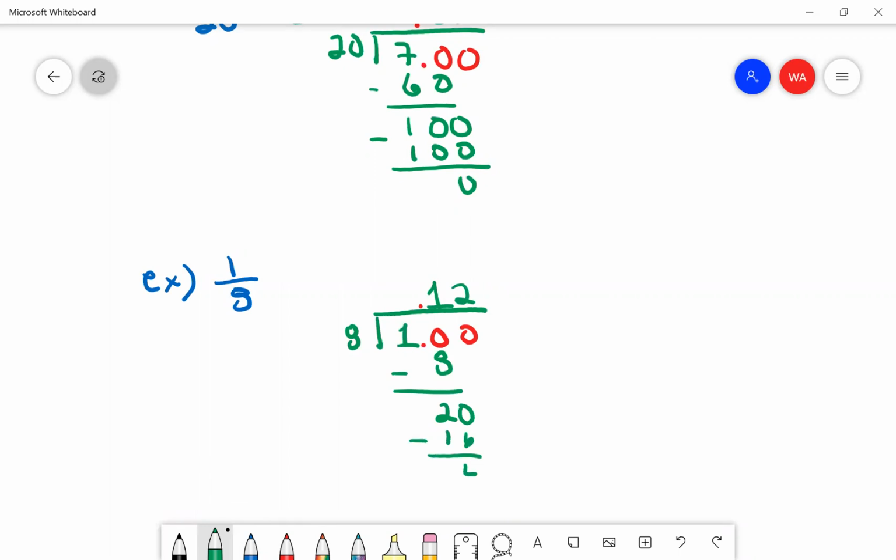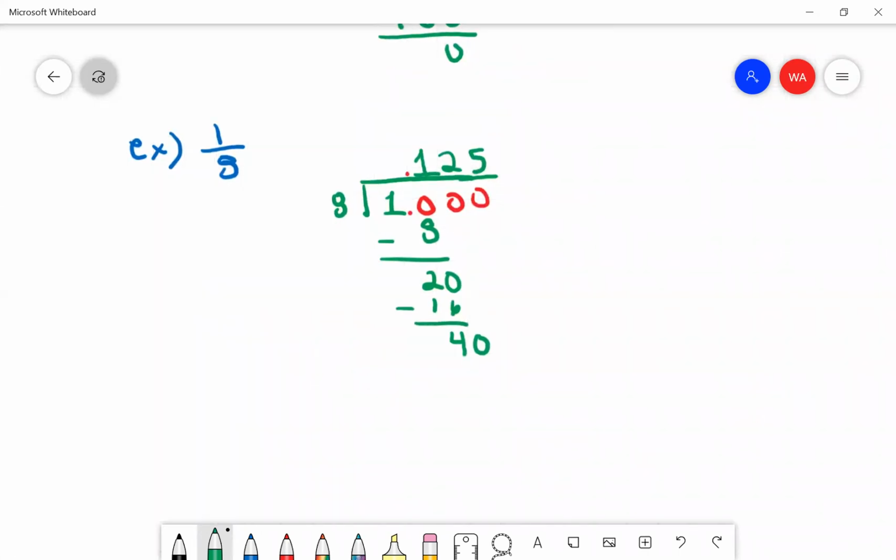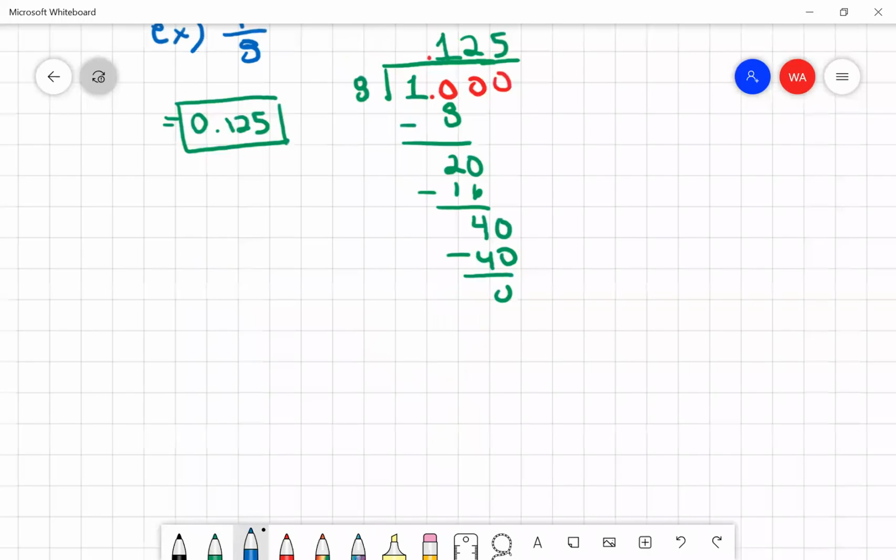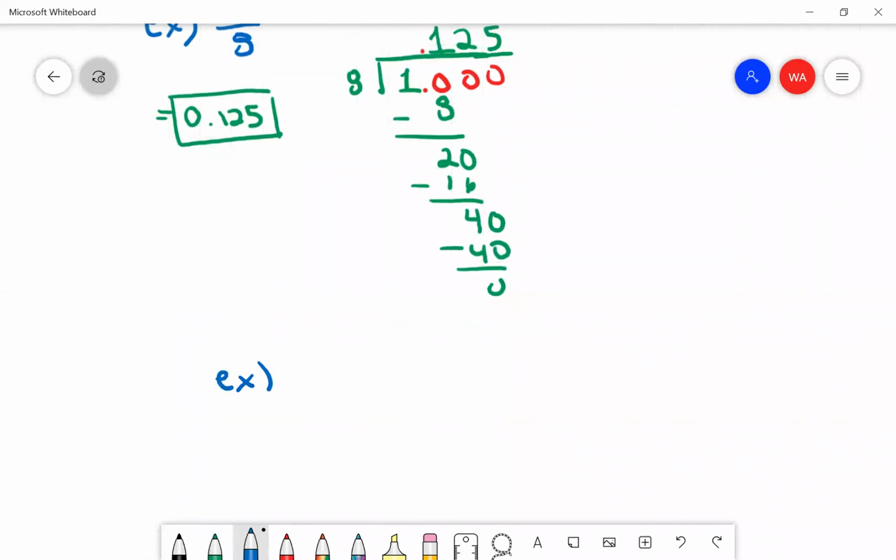And then that's going to give me 4. Add a 0. Okay, there we go. So 8 into 40 is going to be 5. So 0.125 is our decimal. Okay, kind of boring once you get the hang of it. Let's try a more exciting one.